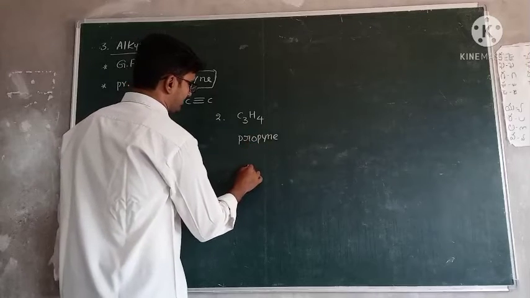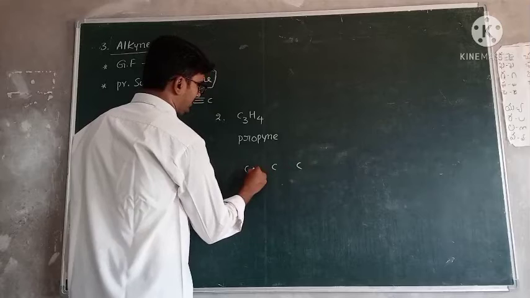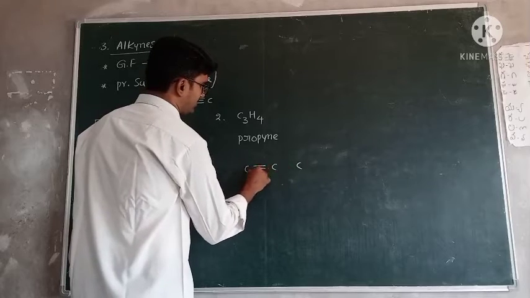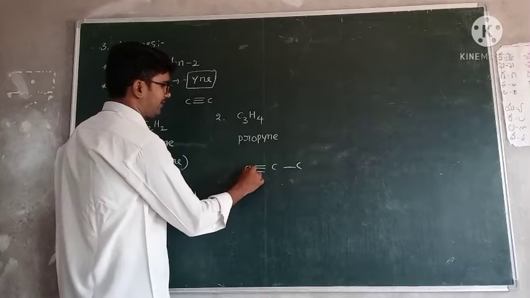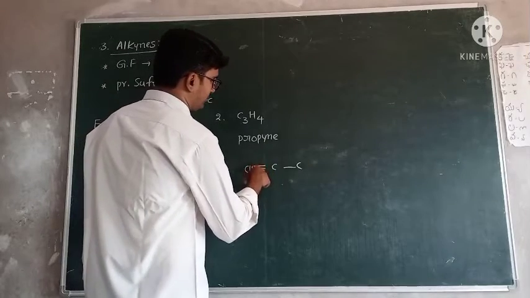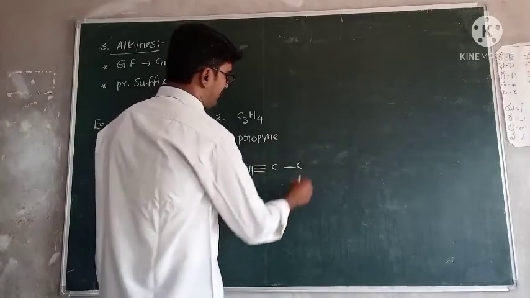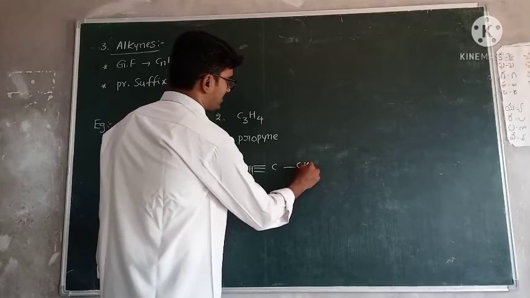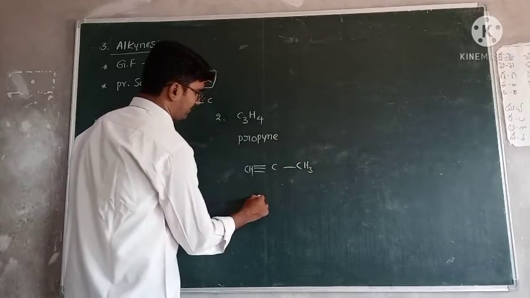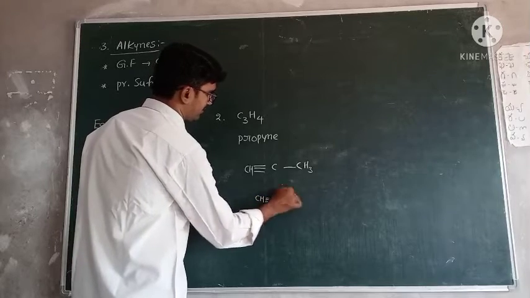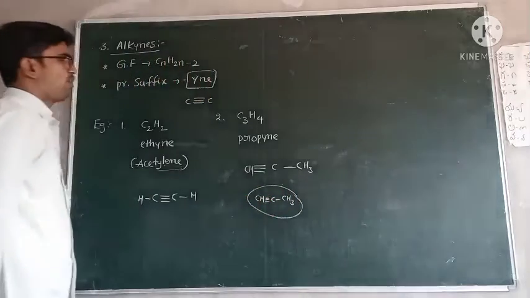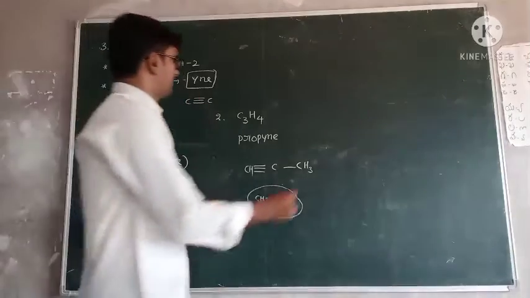Next one. How can you draw this? 1, 2, 3. Minimum one triple bond is present. Single. So this one already has 3 bonds. Remaining one is hydrogen. 1, 2, 3, 4 already satisfied. This one has only 1 bond, so the remaining 3 are hydrogens. Simply write like this: CH triple bond C-CH3. Okay, this is propyne.